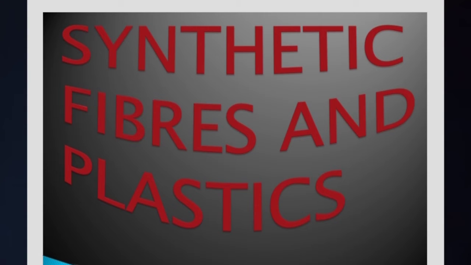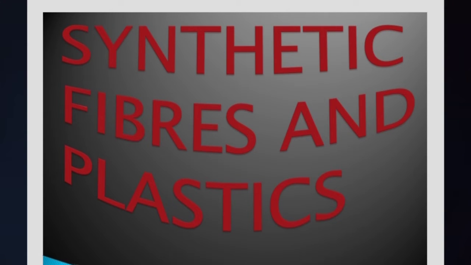Actually, what is meant by fiber? Fiber is a natural or man-made substance. Fibers are often used in the manufacture of other materials. And we have types of fibers. One is natural and one is man-made.